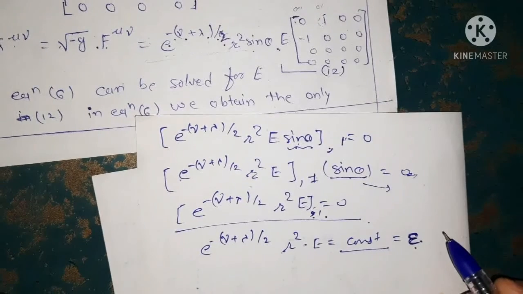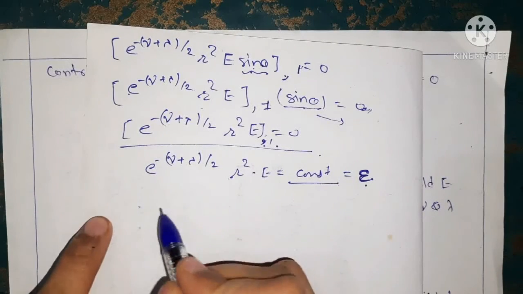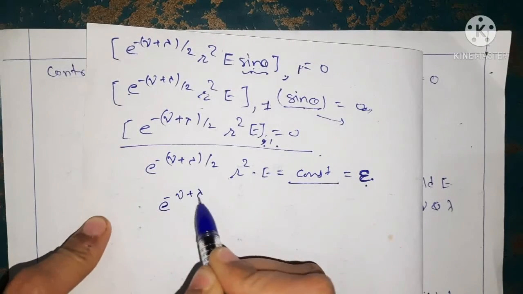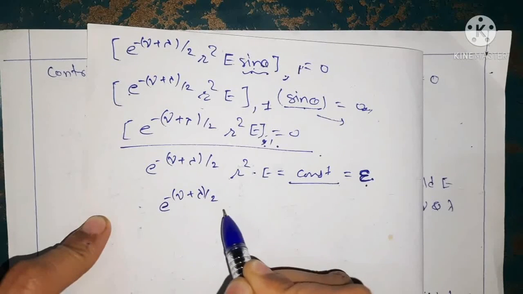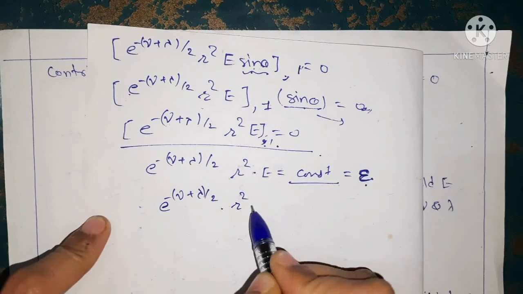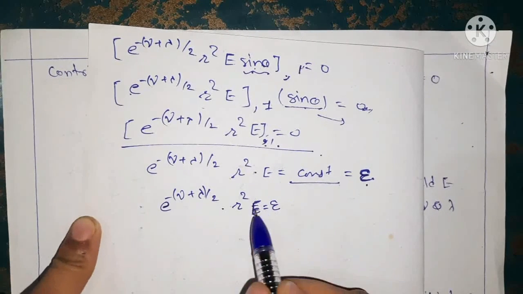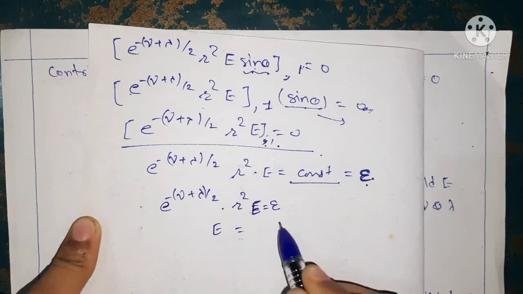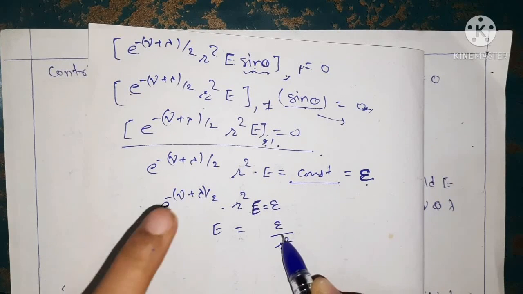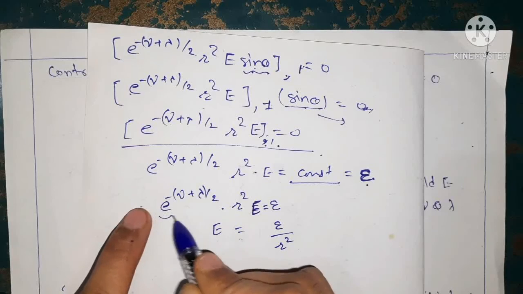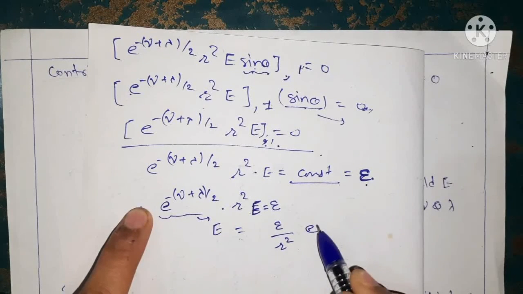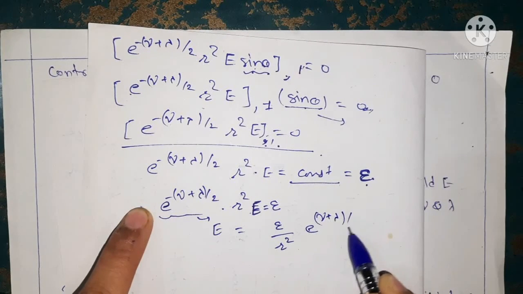Thus we write e to the power minus (nu plus lambda) upon 2, into r square into E, equals epsilon. Therefore E equals epsilon upon r square, and this term goes to this side, so it is e to the power (nu plus lambda) upon 2.